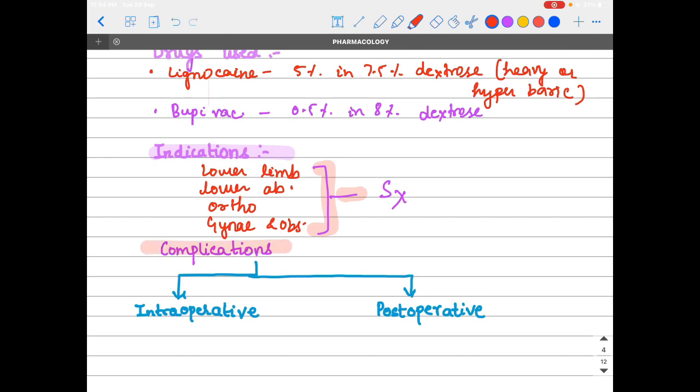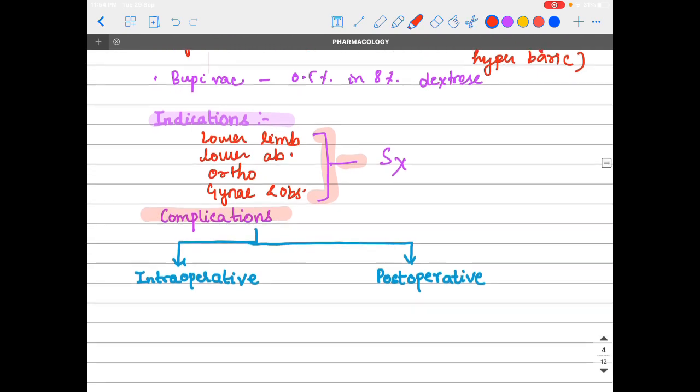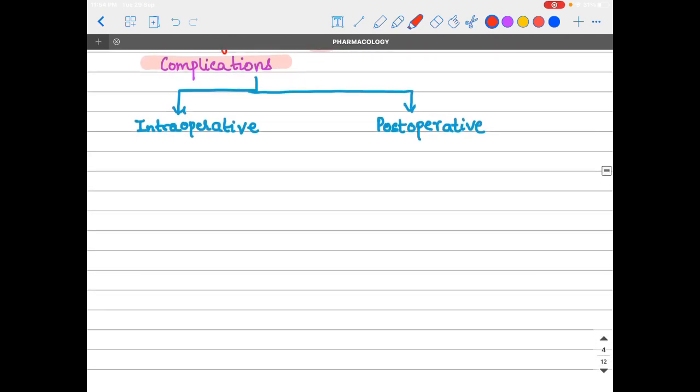Now let's move towards the complications of spinal anesthesia. Friends, complications of spinal anesthesia are divided into two. First one is intraoperative, and second one is postoperative. We should know that the most common intraoperative complication of spinal anesthesia is hypotension.